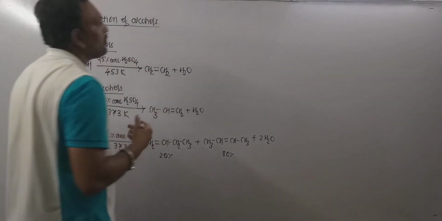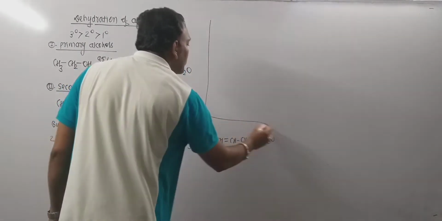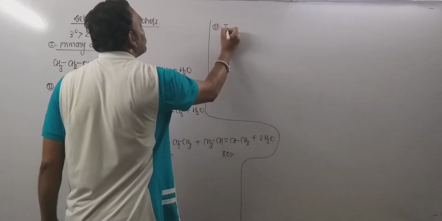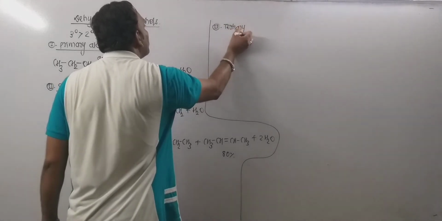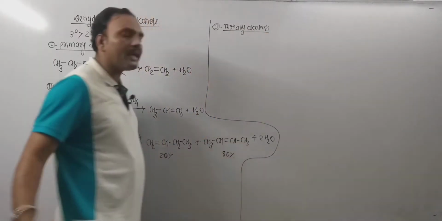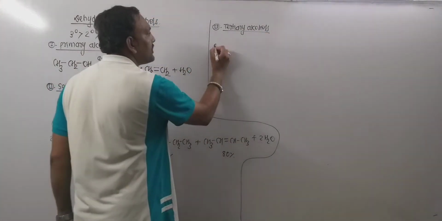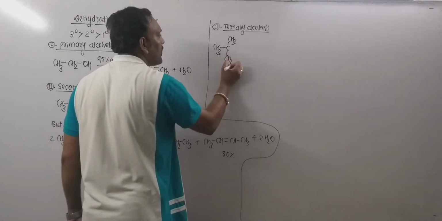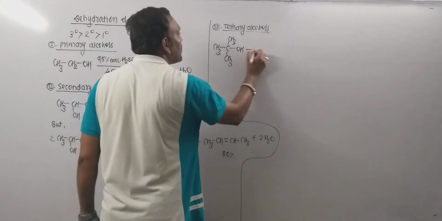Now, as far as 3-degree alcohols are concerned, tertiary alcohols are reactive alcohols. As far as this reaction is concerned, they undergo dehydration quite easily. Consider this, I mean tert-butyl alcohol. This is one of the finest examples of tertiary alcohol.